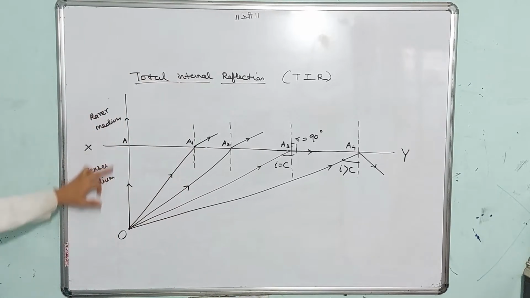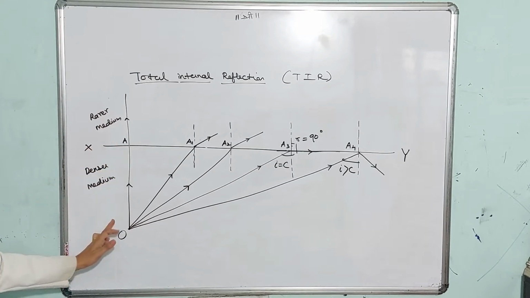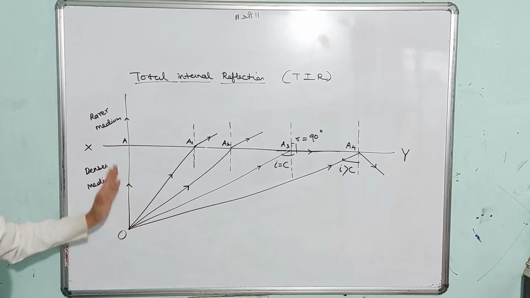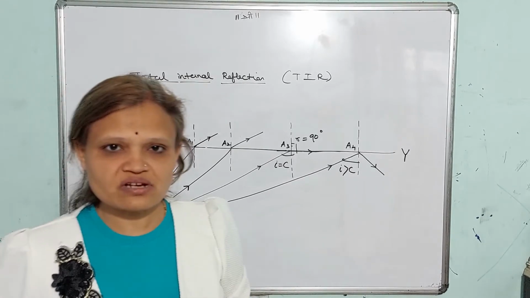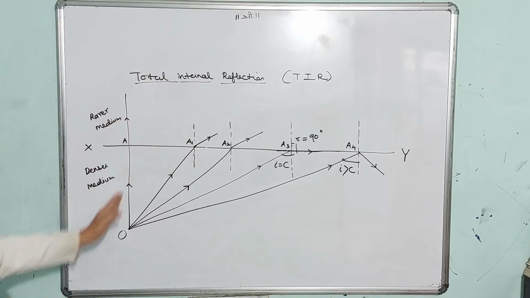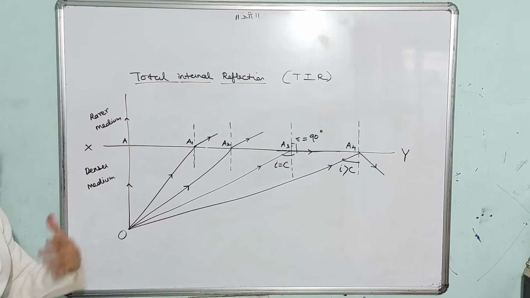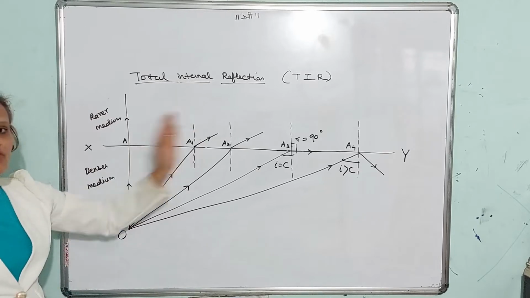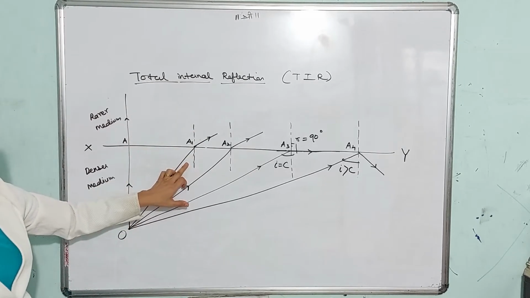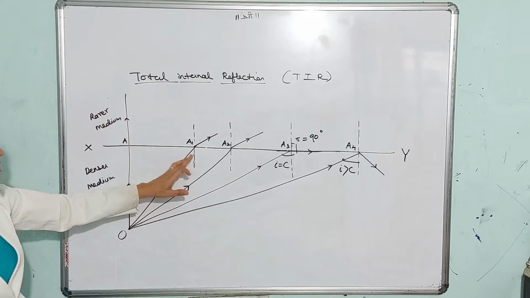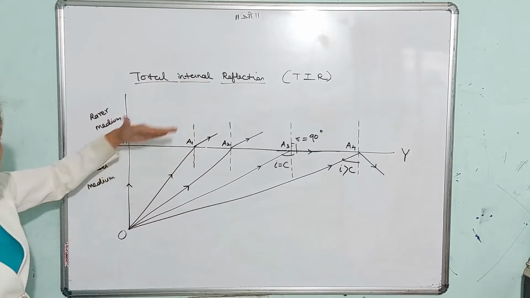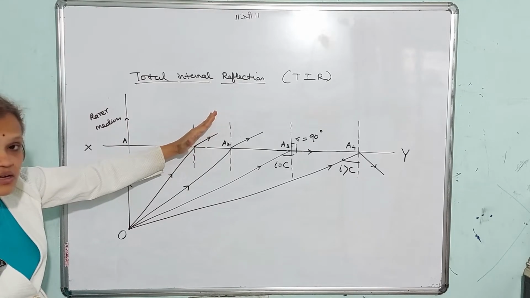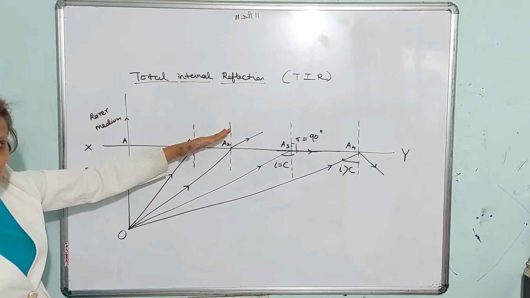See the first case here. OA ray is along the normal. And you know that along the normal, if any ray is incident, it goes straight. The path is not deviated if any ray is incident along the normal. So that's the first thing. Now, in the second, OA1, it is incident at some angle I. And here you can see the ray would have gone this way, but now since it is denser to rarer, it has refracted or bended away from the normal.